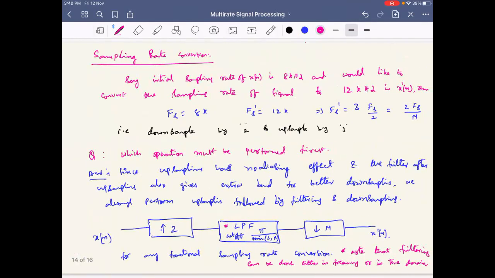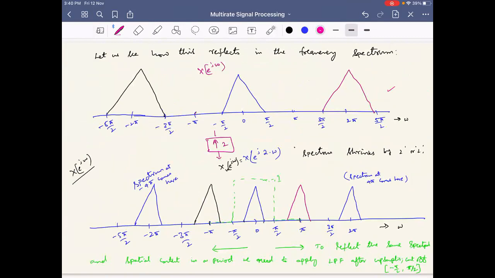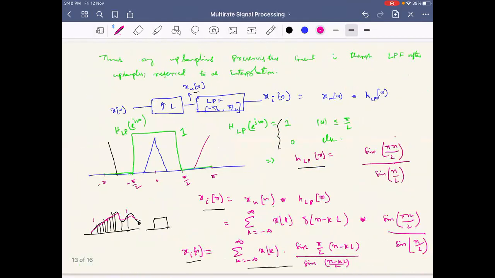If you do that, what happens? The intermediate spectrum goes, and you will have a gap from -pi to pi. Then you will only have the repeated spectrum. Now I will sketch it here. Say I want to sketch x interpolated of e power j omega. How does it look? Can somebody tell me quickly before I sketch?